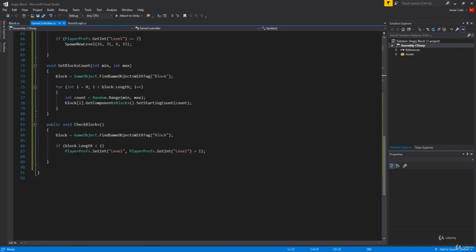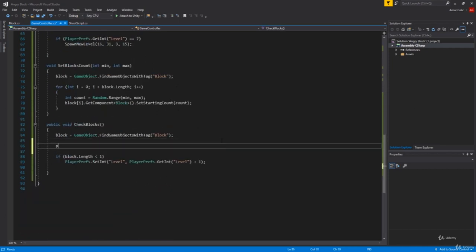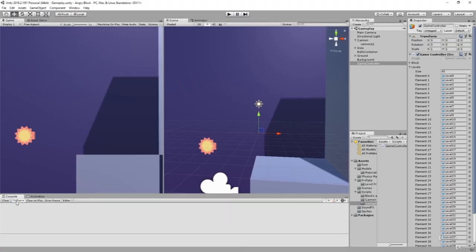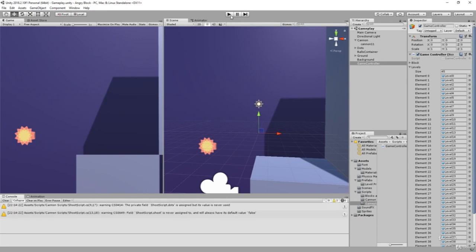And to make sure this works, I'm gonna print out our block.length like this. So let me go back to Unity. I'm gonna click on collapse so I don't have 1000 comments all over the place, but if I have like 10 blocks, it will be only 1 comment.